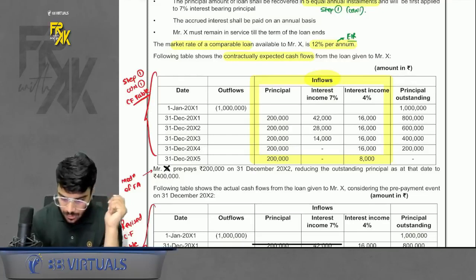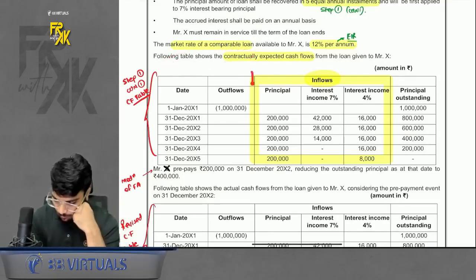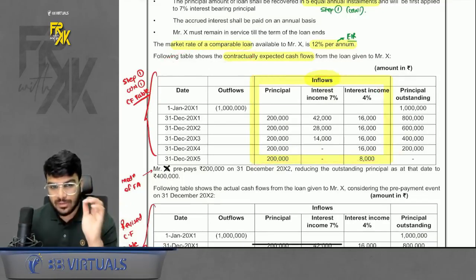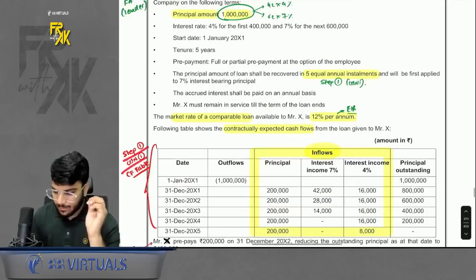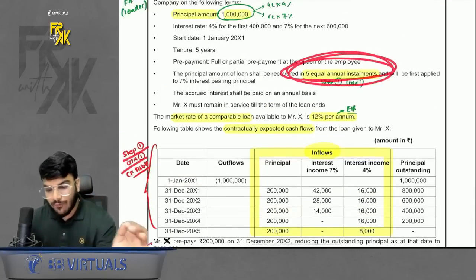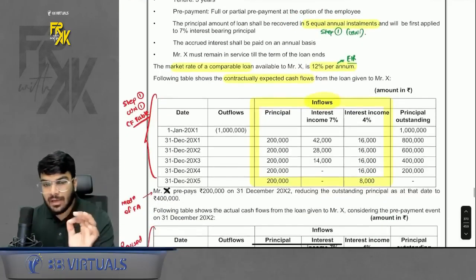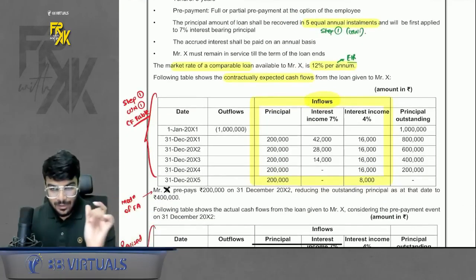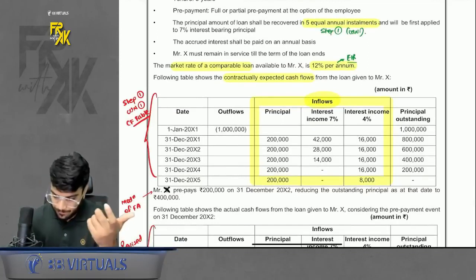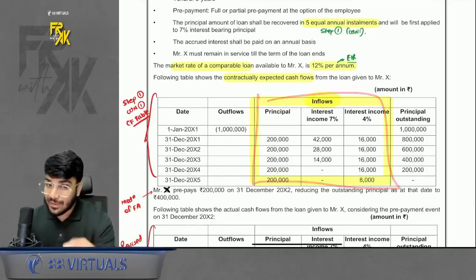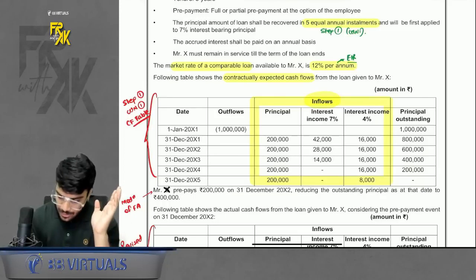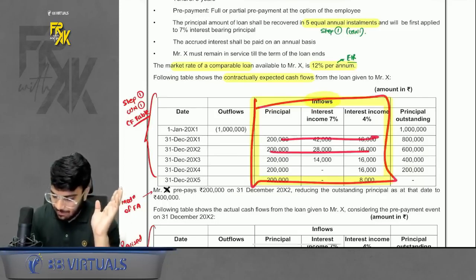Very good. Okay. Now some table is given. What is this table? You know what this is? What did I say? Because you are repaying in installments, you have to prepare a working note number 1. Luckily, that working note is given in the question. In step number 1, prepare a cash flow table. That is already given. I said now, when the question is big, given information is more. So how much of the cash flow each year, it is given in the question.